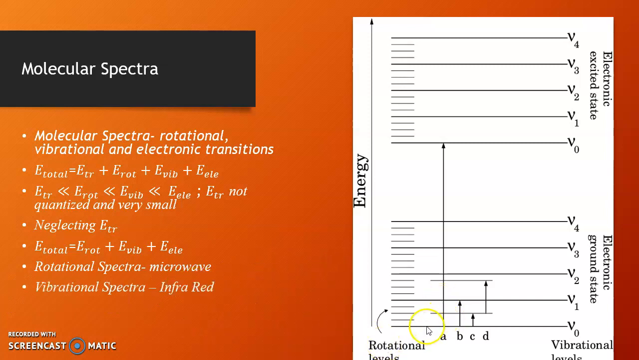Vibrational transitions require much higher energy than rotational transitions. Therefore, they appear in the infrared region of the electromagnetic spectrum, and are also known as IR spectra. The electronic transition requires much higher energy, which falls in the UV-visible region. Therefore, electronic spectra are also known as UV-visible spectra.